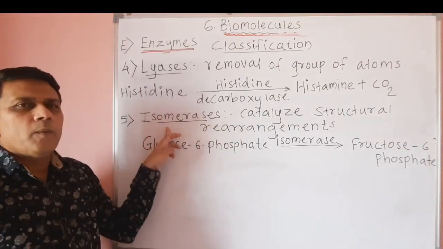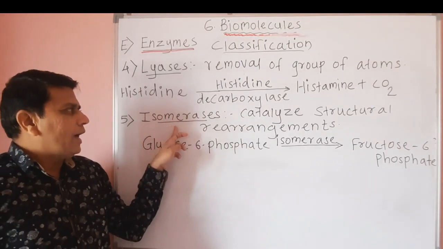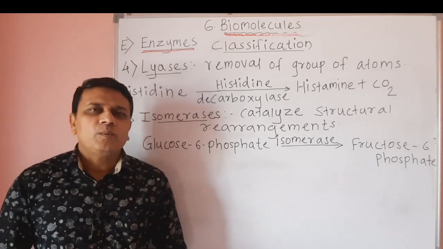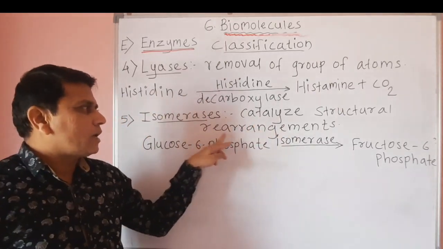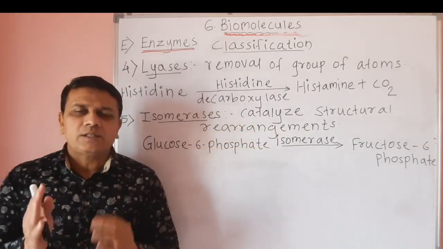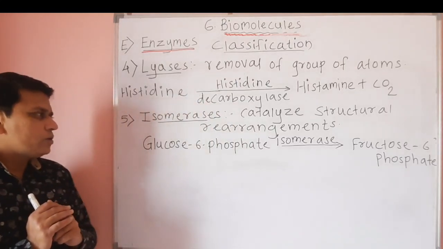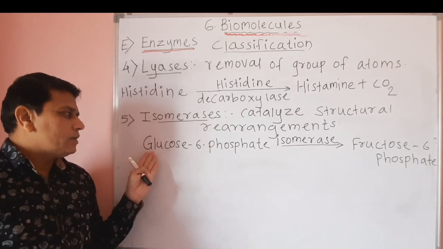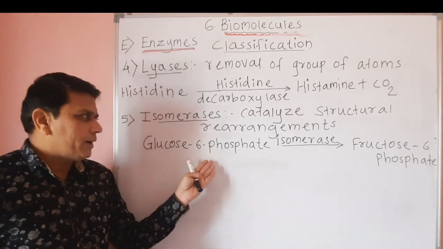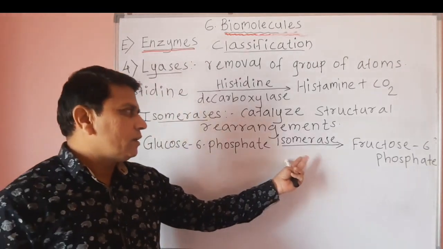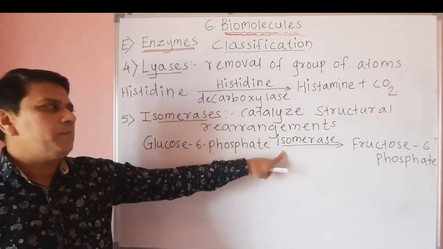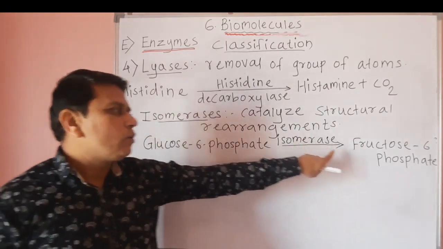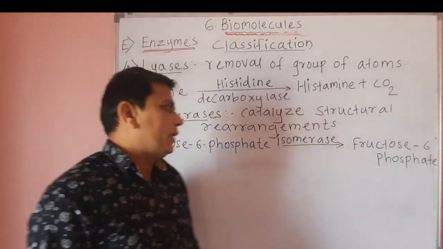Then the next group of enzymes is called isomerases. Isomerases catalyze structural rearrangements in certain substances. In this reaction, glucose 6-phosphate is isomerized in presence of the enzyme isomerase to fructose 6-phosphate.